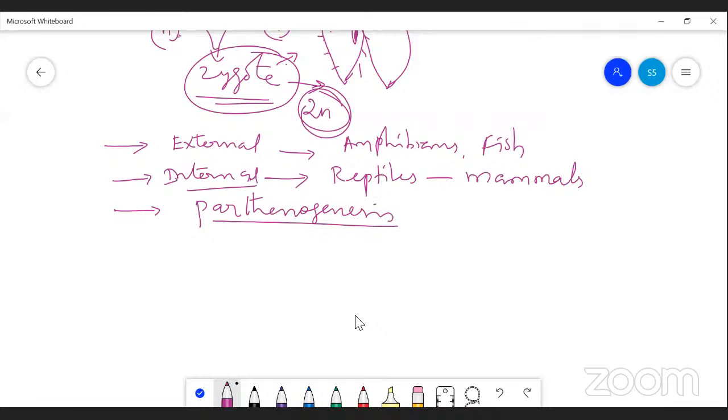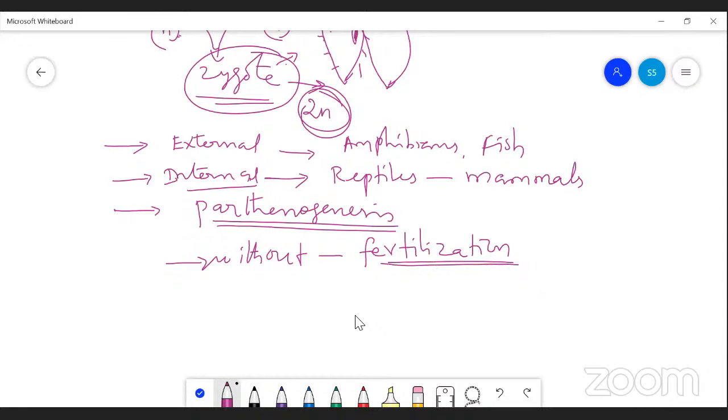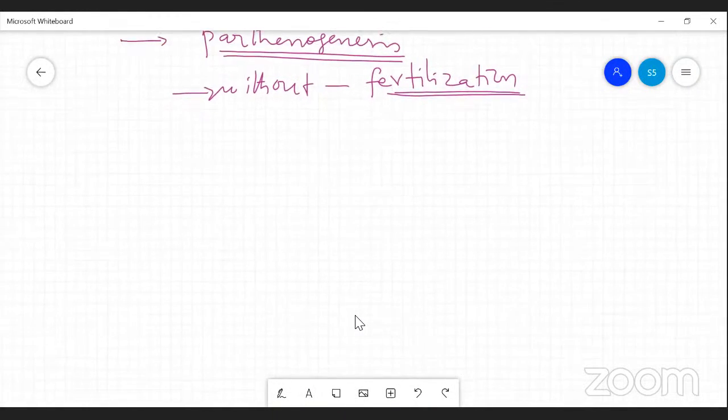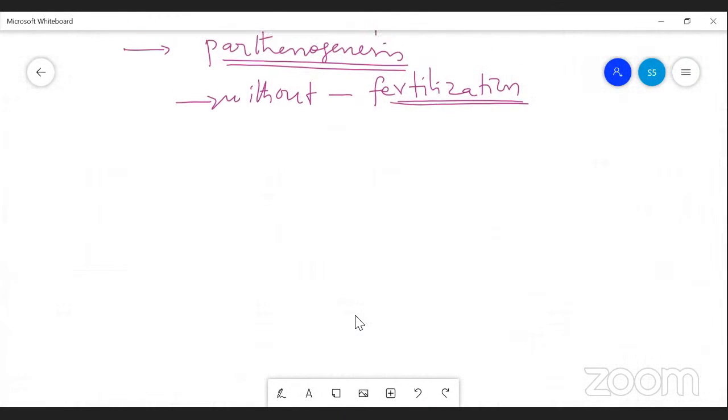Parthenogenesis is nothing but development of young ones without the act of fertilization. Here the gametes are produced. The gametes may develop either into male or female, or either male or female in certain groups of organisms. So based on that, this is classified into three types.